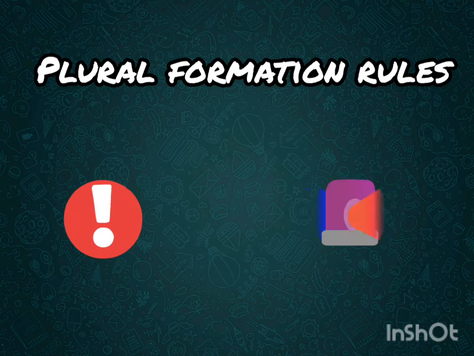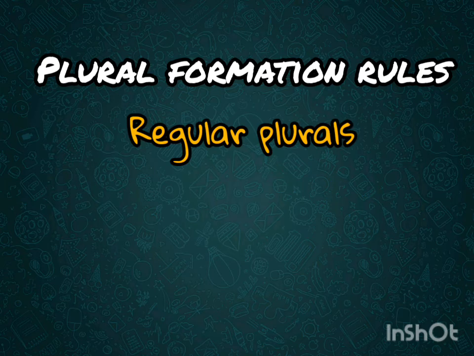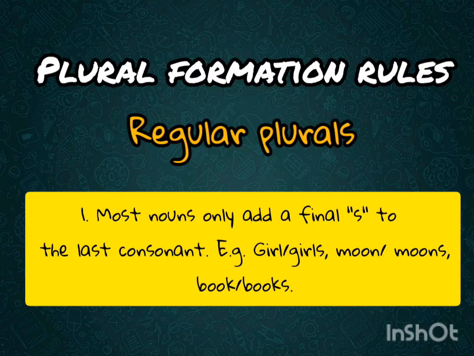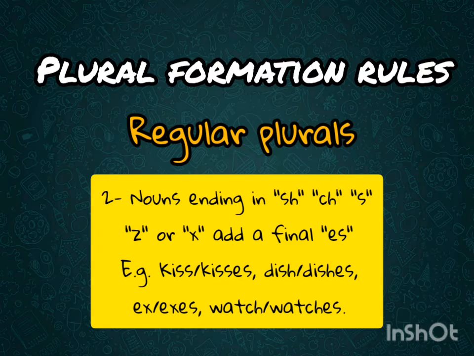Moving on to the next section in this unit, we are going to cover the plural formation rules. We are going to divide them in different groups. For instance, we have the regular plural rules, irregular plural rules, and finally foreign plurals. As regards regular plural formation, we can have the following cases. A. Most nouns add a final s to make the plural. B. In the nouns that end in sh, ch, s, z, or x, we add a final es.